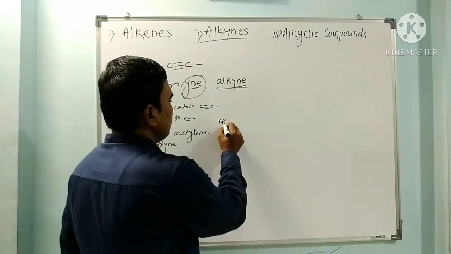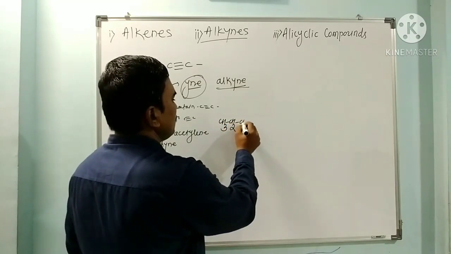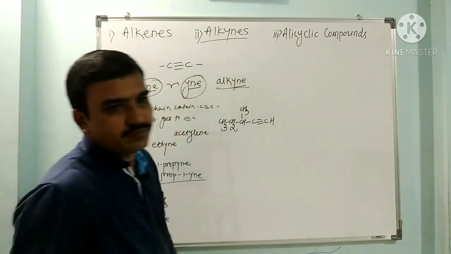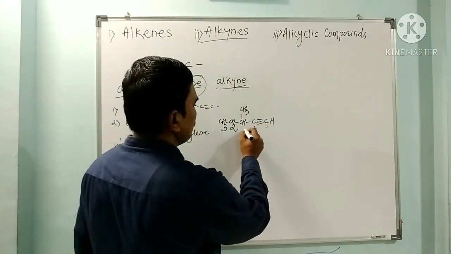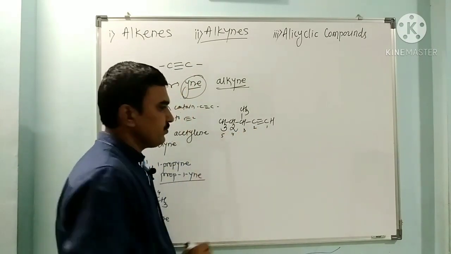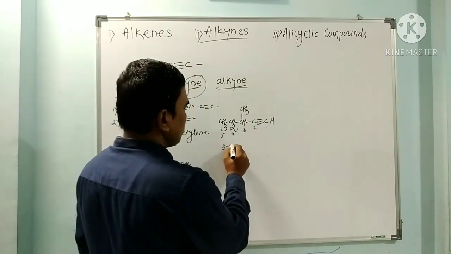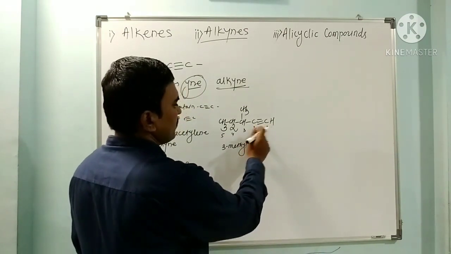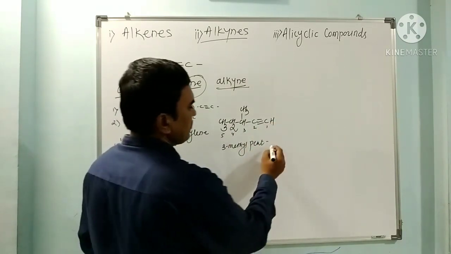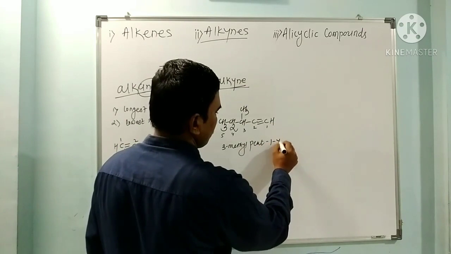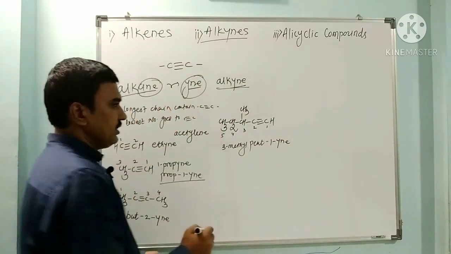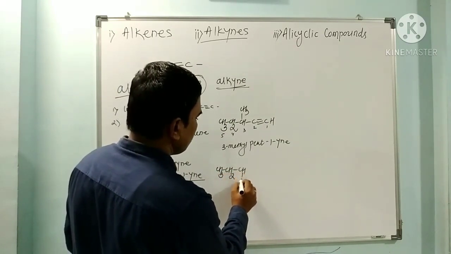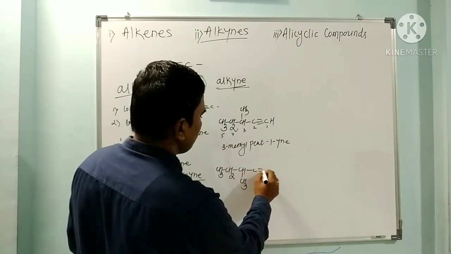Next, CH3, CH2, CH, CH3, C triple bond, CH. 1, 2, 3, 4, 5 carbons are there. The third carbon has a methyl, 3-methyl. 5 carbons means it is pentane. Numbering starts from carbon 1, which is the acetylenic carbon, so it is 1-yne.